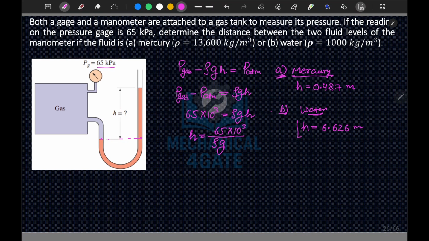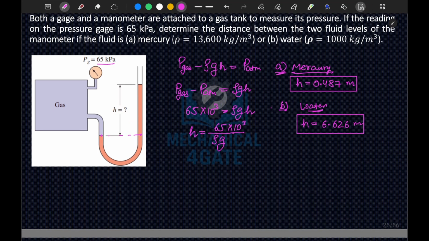Okay, so this is your height of the manometric, like the height difference or difference between two levels of the manometric fluid in case of mercury and water. Now let's move to the next question.